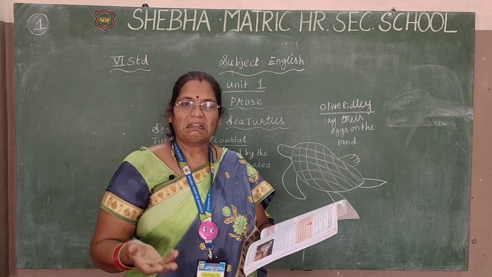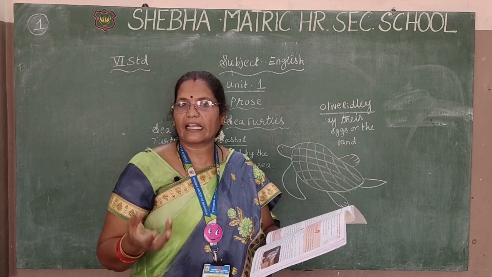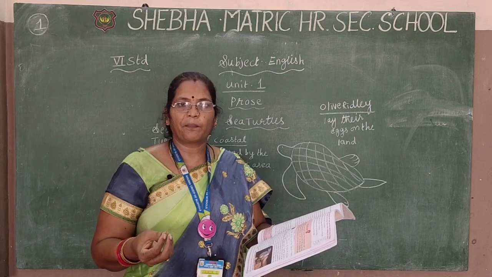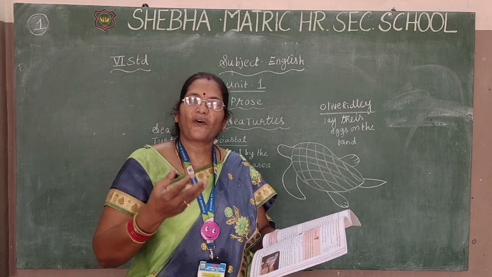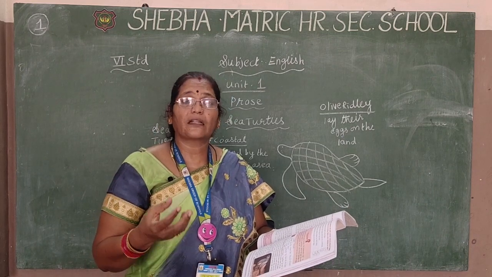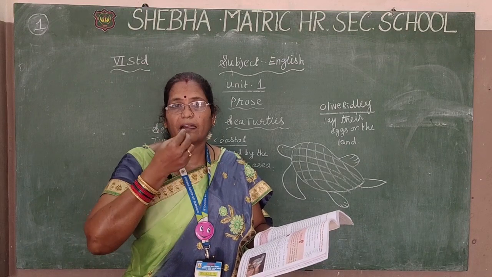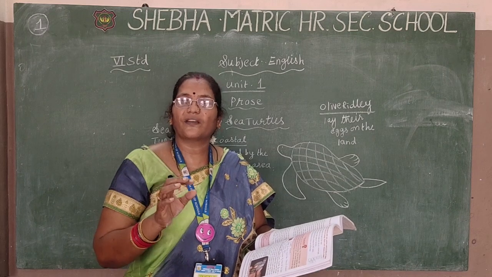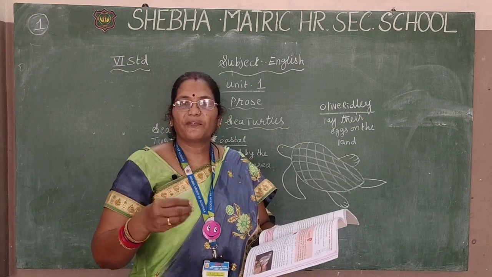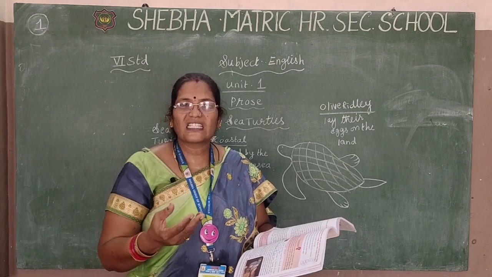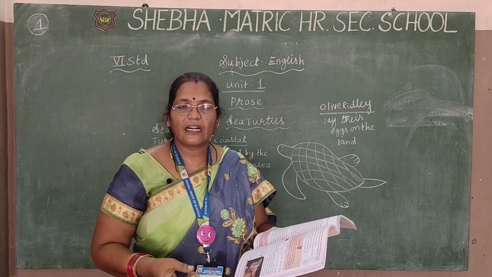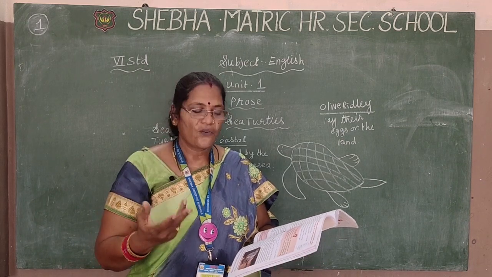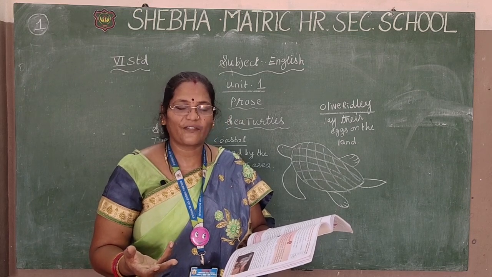So sad, no? The mother turtle lays the eggs and does not take care of them. Dogs and jackals eat the eggs. Then the remaining ones hatch in 45 to 60 days. After difficulty, it uses its blade, the tooth, and comes out. It weighs only 20 grams and it is very difficult to reach the sea. But before reaching the sea, see what happens. You can see the birds and crabs, everything. These catch the turtles and eat them for food. So sad, the small turtle's life.